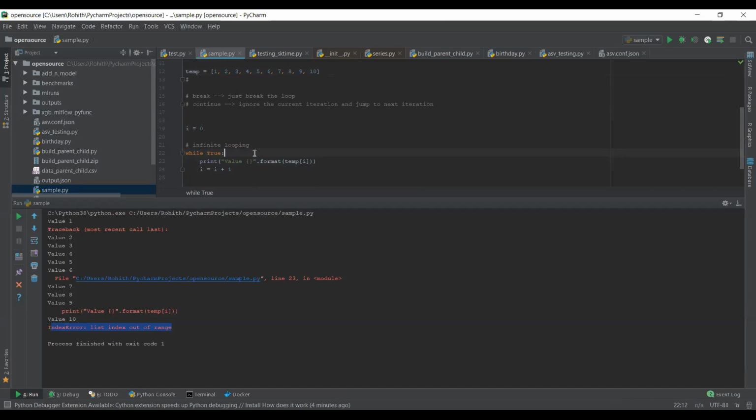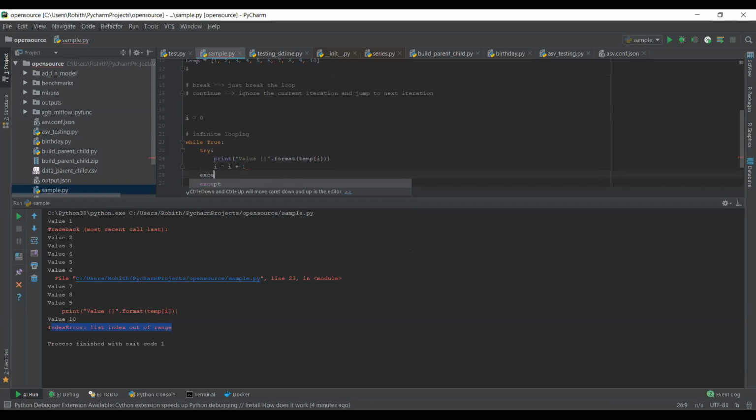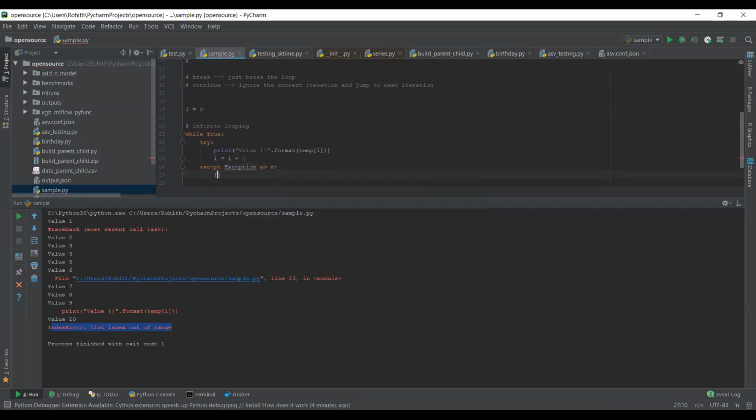Okay, got it. We can have some kind of terminating condition, something like this. I will be using some kind of exception handling. These are some advanced concepts, but I'm just showing you an example.